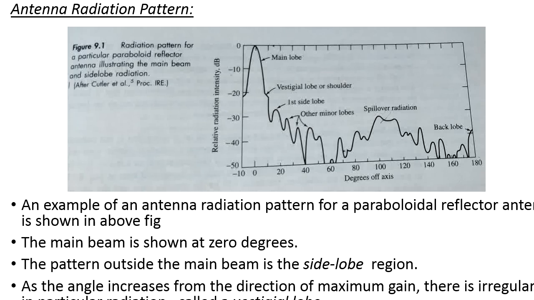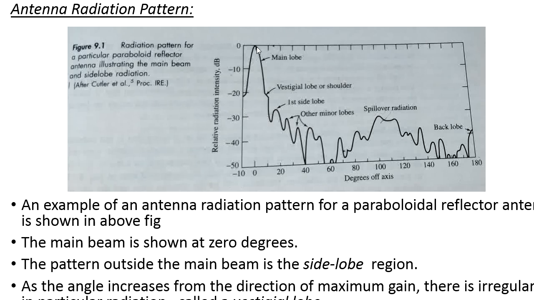Antenna radiation pattern, in the sense we are representing the radiation pattern in terms of azimuth angle as well as the elevation angle. But if I want to represent that azimuth angle and elevation angle pattern in the xy coordinate direction, how can we represent it? That is represented in the form of xy direction, as shown in this figure. Here this figure represents the radiation pattern in terms of xy coordinates.